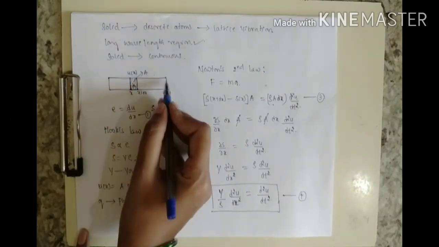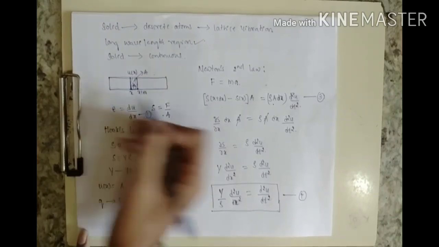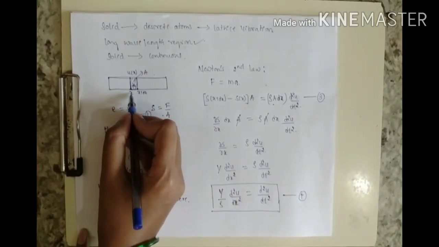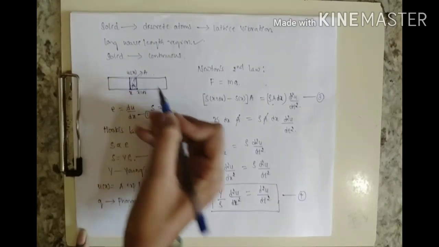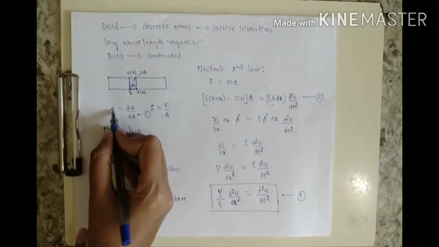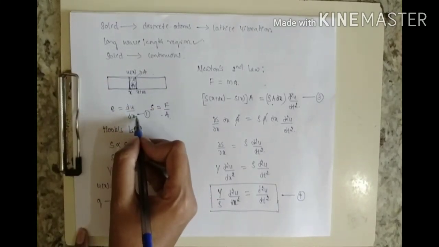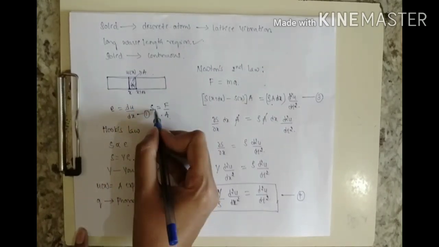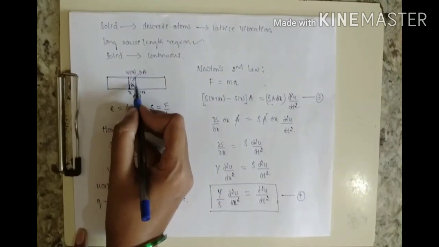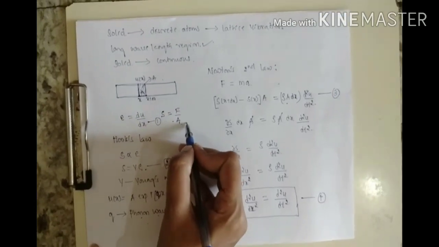Let us examine the propagation of an elastic wave in a long solid bar, and let us consider that at position x the displacement is u of x. Then the strain E is equal to the change in displacement with respect to position, that is du by dx. Considering unit cross-sectional area A, the stress will be force per unit area.